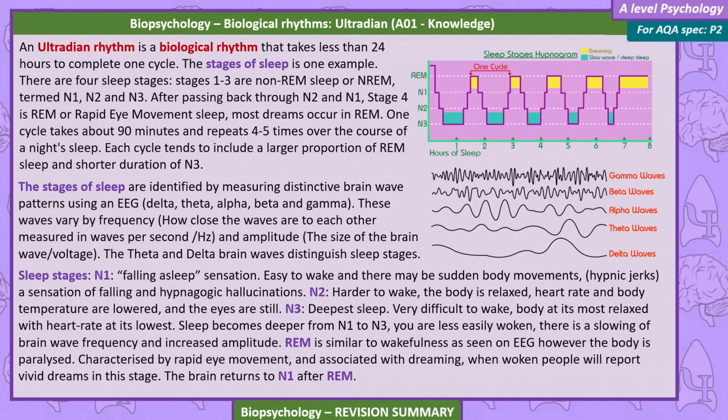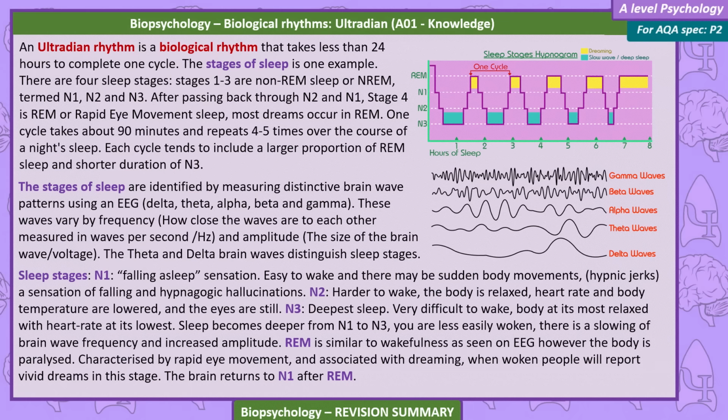The stages of sleep are identified by measuring distinctive brainwave patterns using an EEG: delta, theta, alpha, beta, gamma. These waves vary by frequency, how close the waves are to each other measured in waves per second or hertz, and amplitude, the size of the brainwave, voltage. The theta and delta brainwaves distinguish sleep stages.